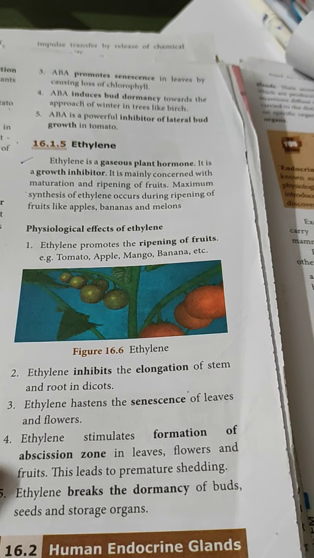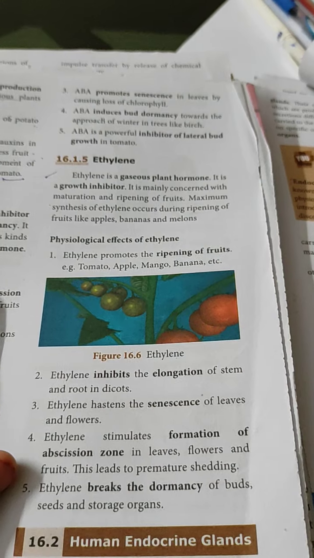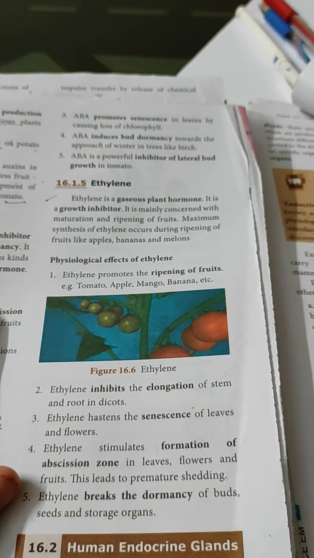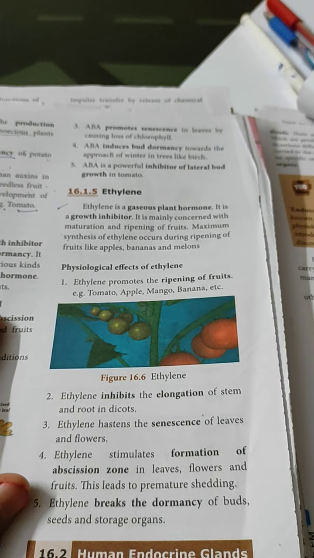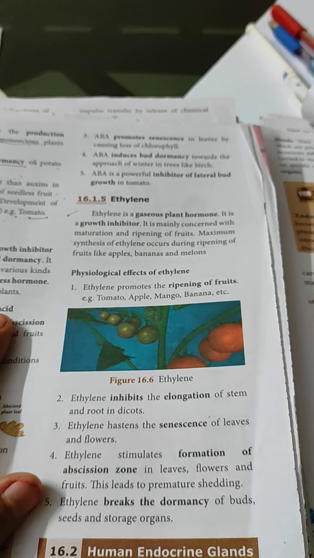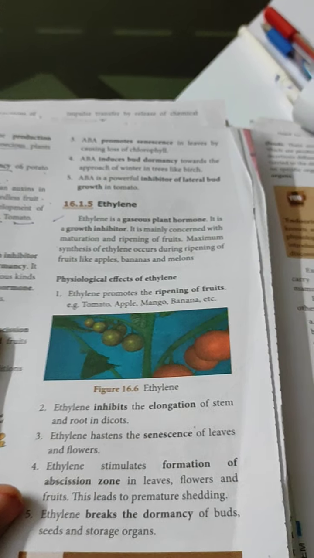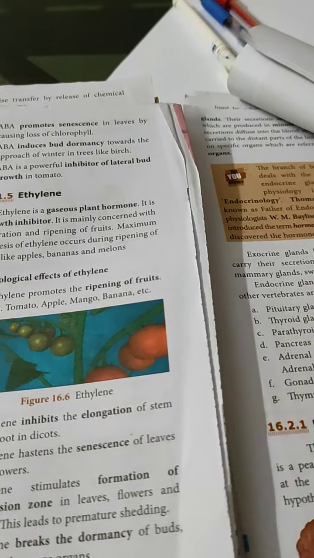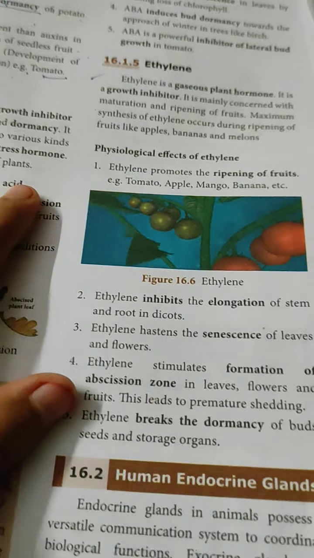Human beings have specialized glands or a specialized system, which is called the endocrine system. A system means it is made up of many organs, and these organs are responsible for the secretion of hormones in human beings or higher vertebrates. So, human endocrine glands.